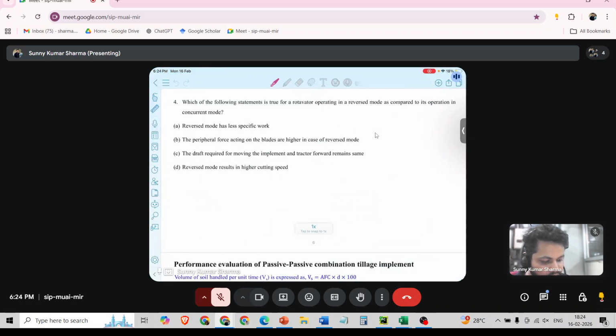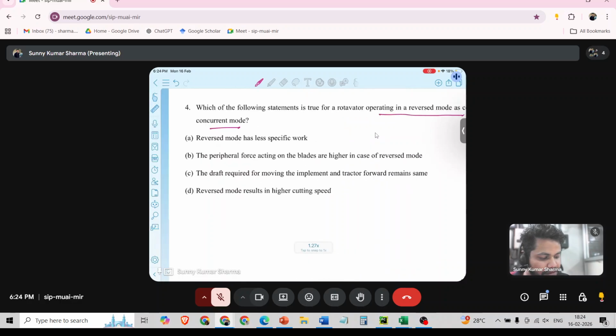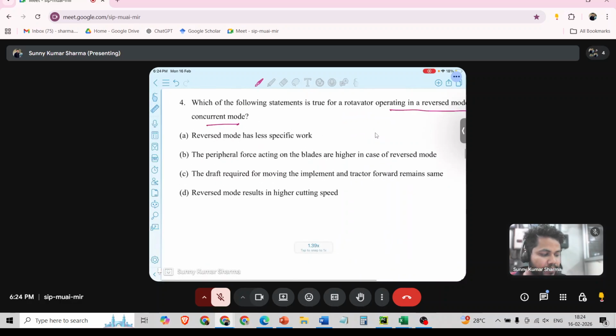The question is related to that. Which of the following statements is true for a rotavator operating in reverse mode as compared to its operation in concurrent mode? Now read all these four options and tell.